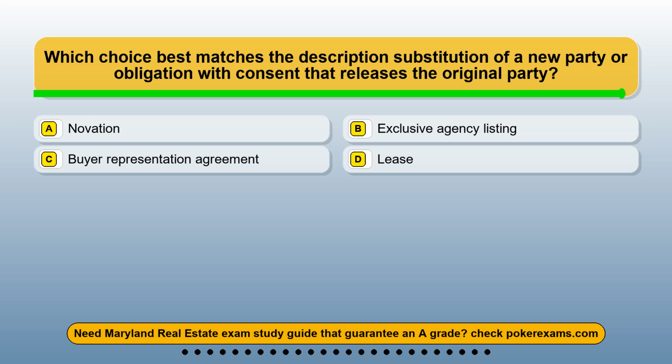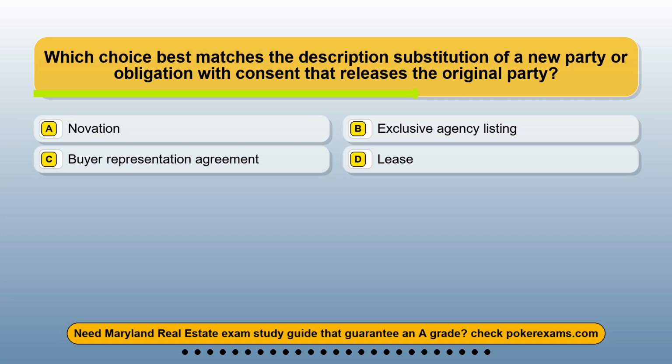Question 9. Which choice best matches the description: substitution of a new party or obligation with consent that releases the original party? Option A, novation. Option B, exclusive agency listing. Option C, buyer representation agreement. Option D, lease.